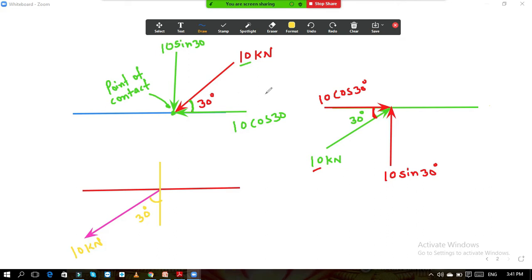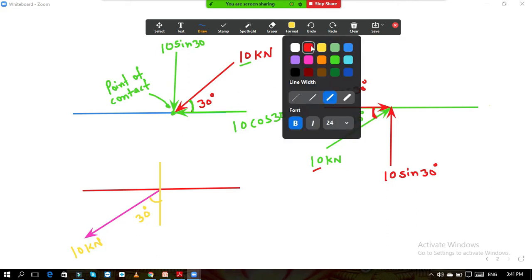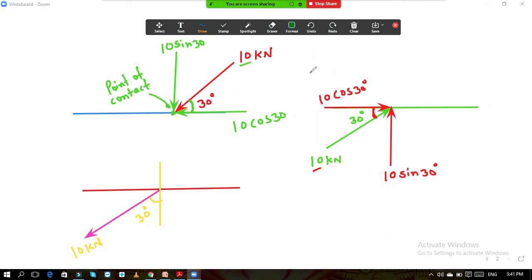Now we want to resolve this force. What we will do, we will draw one line. We will see the point of contact first. So this point is nothing but our point of contact. Then we will draw one line parallel to x, another line parallel to y. But while drawing those two lines, we will take care that our main force for which we are doing the resolution should come between those two components.